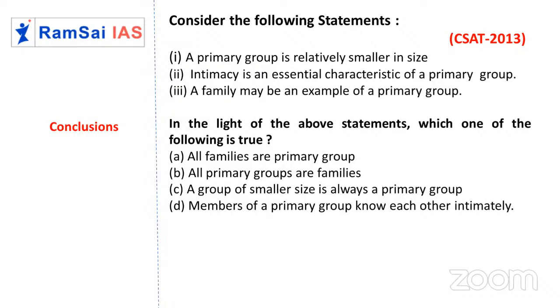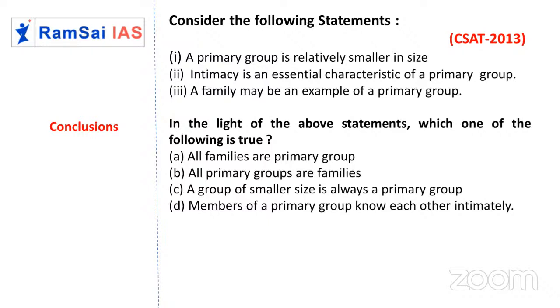A primary group is relatively small in size. Relatively small in size means not all the primary groups are smaller groups. Yes or no? Mostly they are smaller, but there could be few primary groups which are large in size.